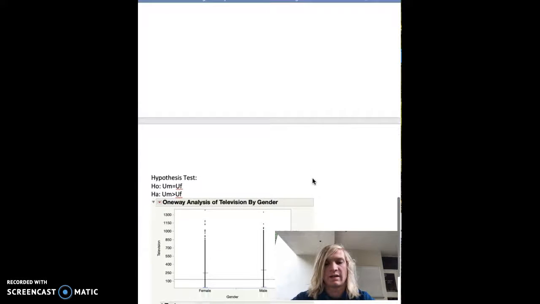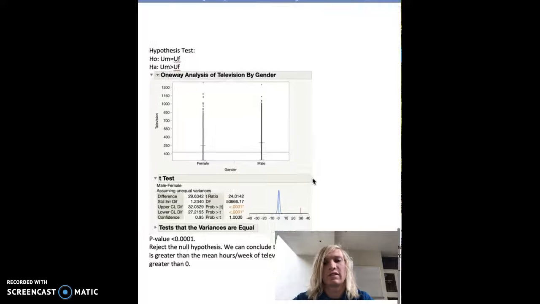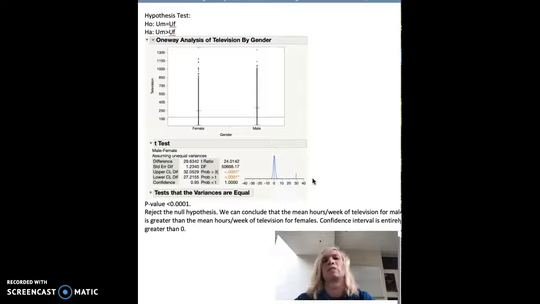Then finally, I conducted a hypothesis test. The null hypothesis was that the mean hours of television watched for males was equal to females, and the alternative hypothesis was that the mean number of hours of television watched for males was greater than females. So we got a p-value, you can see right here at the greater than 1, of less than 0.001. So we can reject the null hypothesis, and we can conclude that the mean number of hours a week of television for males is greater than the mean number of hours a week of television for females.